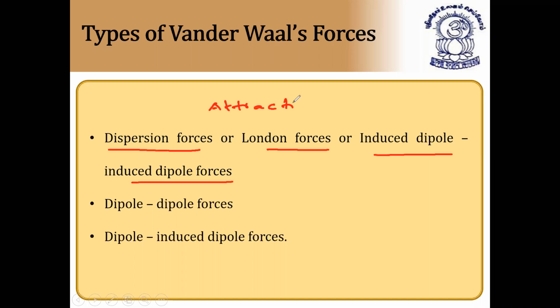The attractive forces between the particles of a molecule are called van der Waals forces. They are of three types mainly: dispersion forces or London forces, then dipole-dipole forces, and then dipole induced dipole forces.